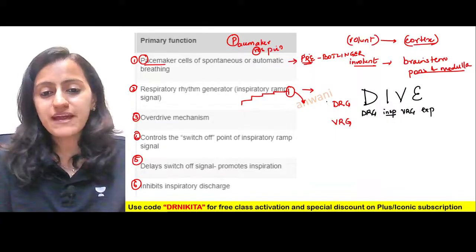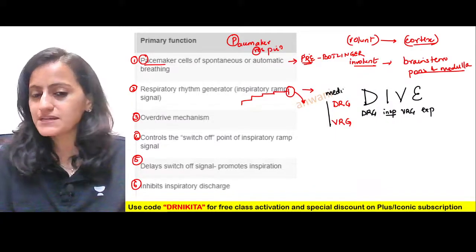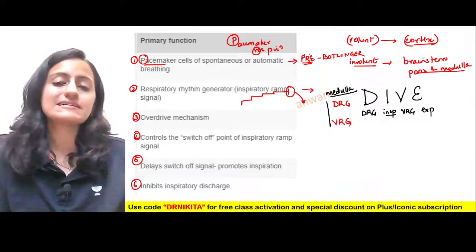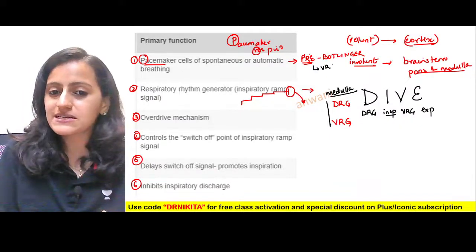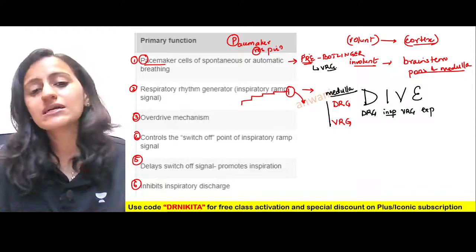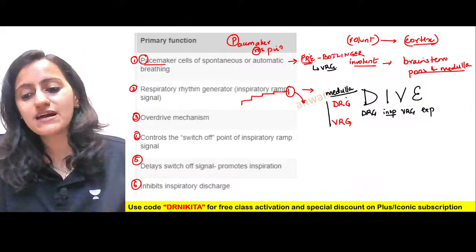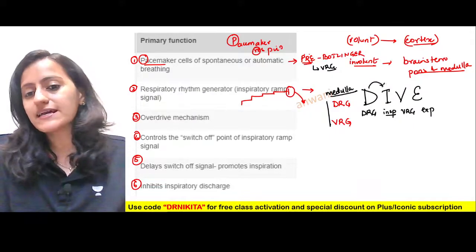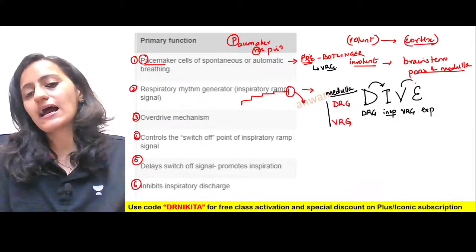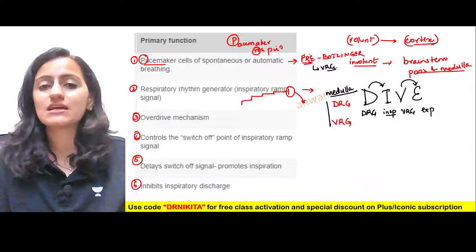And where are DRG and VRG present? Basically, these are present in the medulla. The pre-Botzinger complex is a part of VRG here. And you have DRG and VRG, which are present in the medulla. So remember dive, that is DRG is inspiration and VRG is expiration.